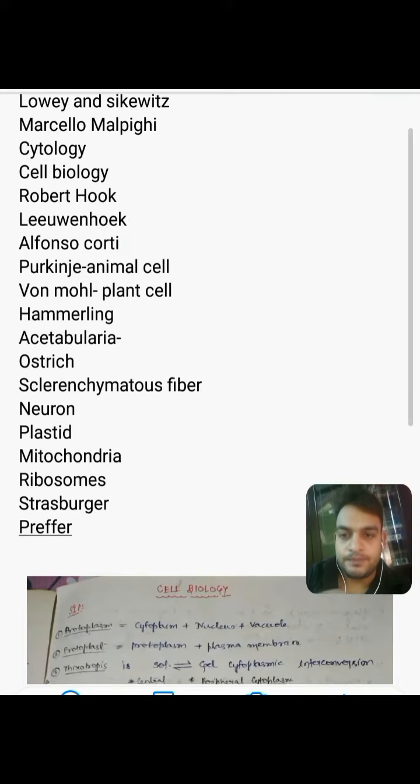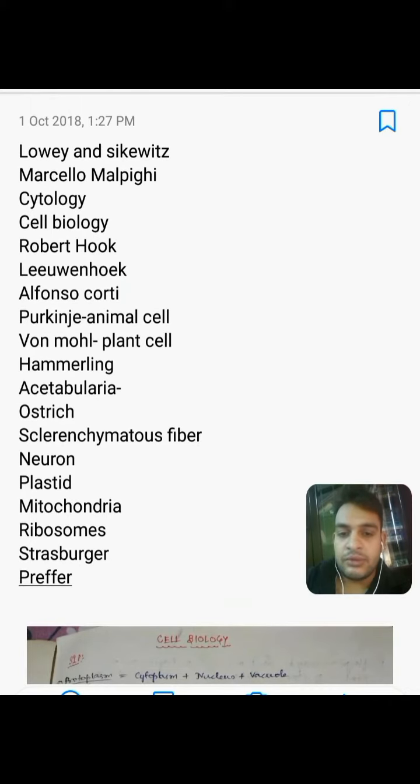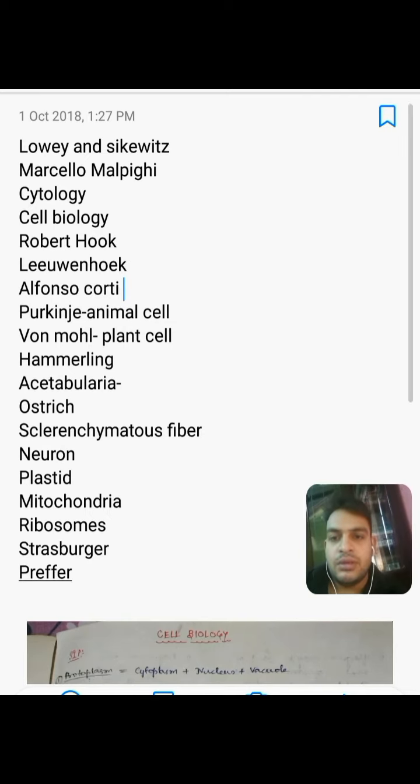Next, we all know that cell was discovered by Robert Hooke, but that is not a major question anymore. The question may be, who observed the cell for the first time? Answer is Marcello Malpighi. Just to elaborate, Marcello Malpighi is also known as the father of microscopic anatomy, embryology, physiology, and histology.